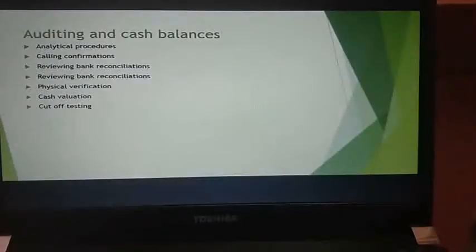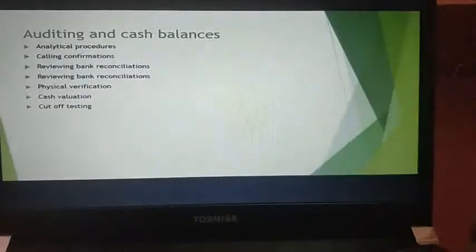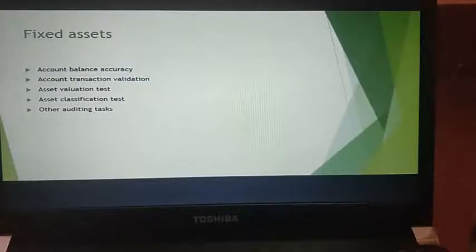Next, you have cutoff testing. Cutoff testing is basically a substantive procedure, as I told you, and it is a test of control. Here, basically, the auditor will be conducting necessary tests in order to see whether it is accurate or not. And next, you have fixed assets. Okay, in your fixed assets, as we all know what fixed assets are, they are the assets of the organization, and here you have account balance accuracy. Okay, how accurate the account balance is, and how the fixed assets in the financial statement are adding value in the assets, additions and deletions to a given point of time.